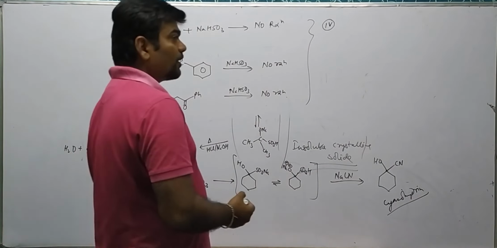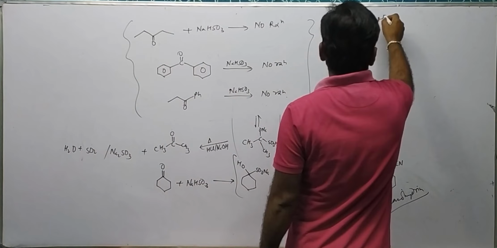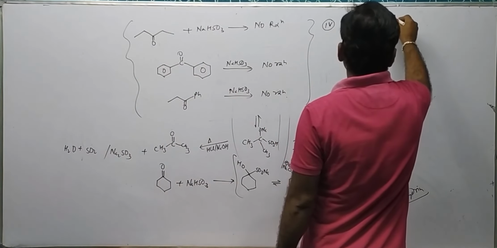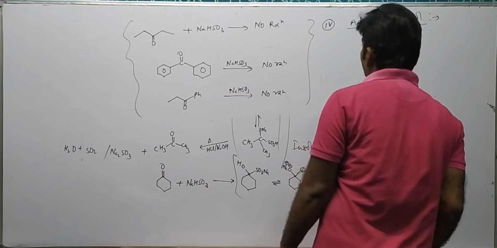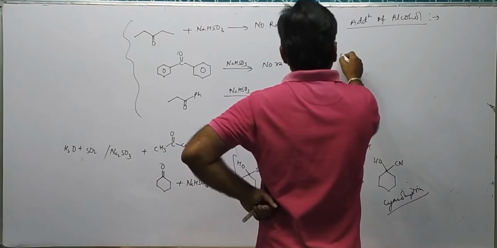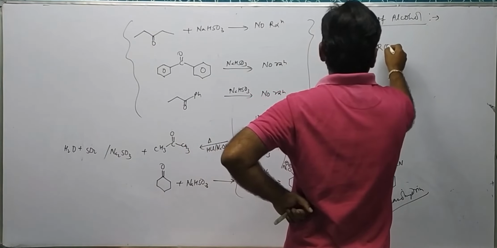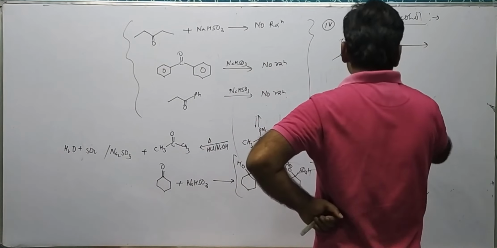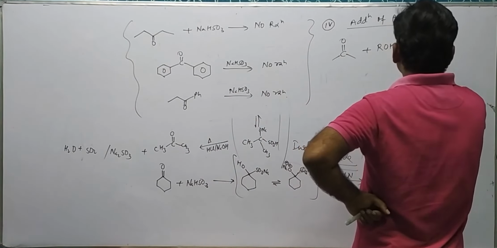Now addition of alcohol. All are examples of nucleophilic addition. So addition of alcohol. Okay, carbonyl compounds, by the use of alcohol, one equivalent in presence of dry HCl gas.